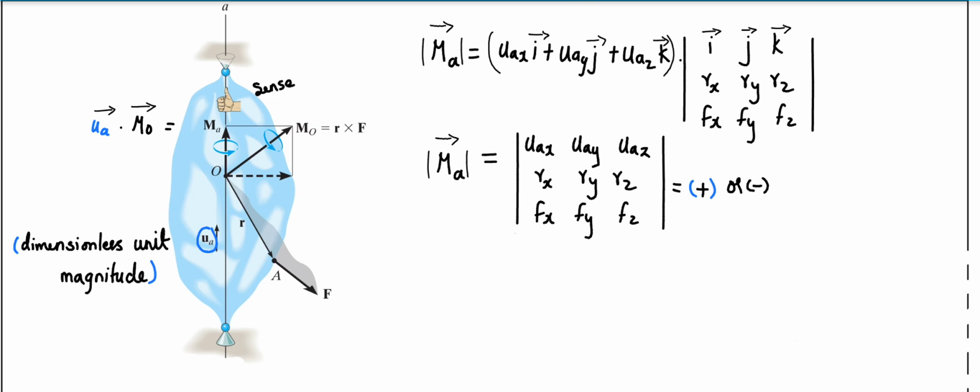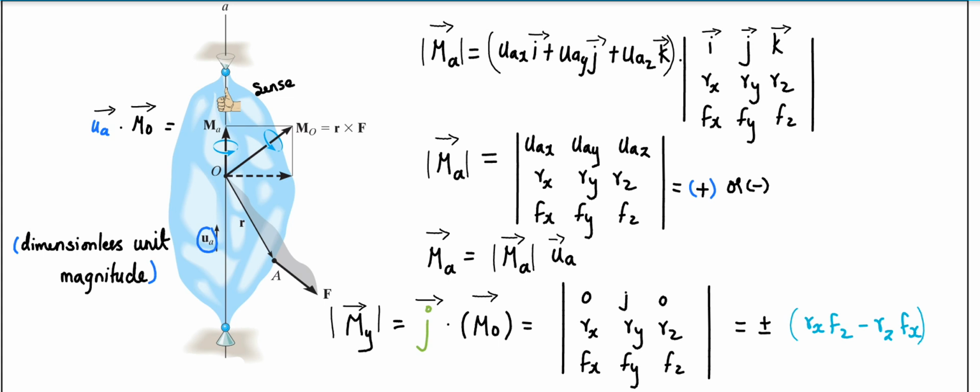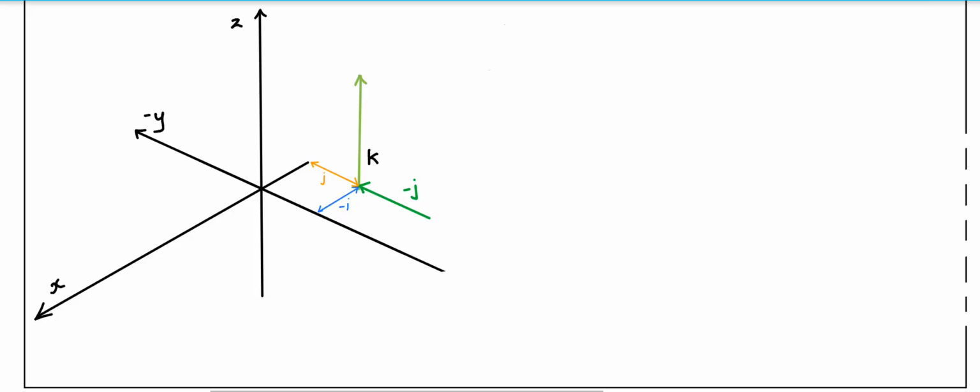If you want to find the vector of that value, you have to multiply with that unit vector to find the vector. Similarly, you can see here I just put the positive j value and do this multiplication, and I come up with this result that may be positive or negative based on the situation at hand. I take the cases which we have already discussed, and here we know that this combined force will create a positive moment about the y axis.